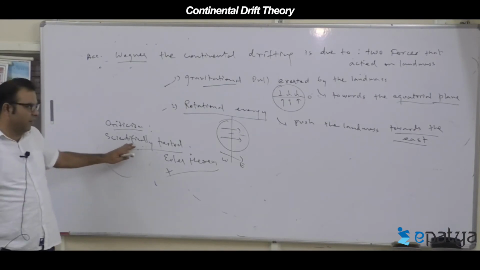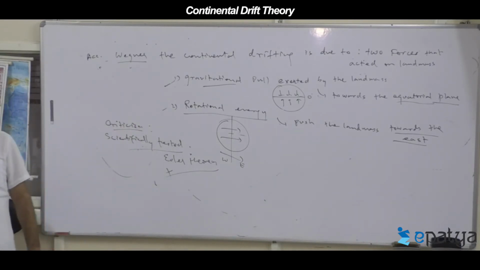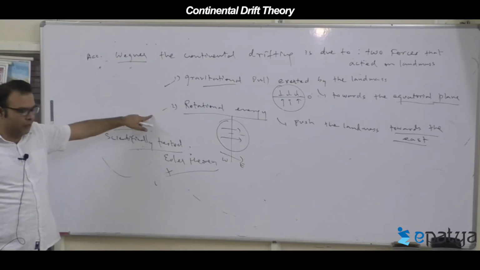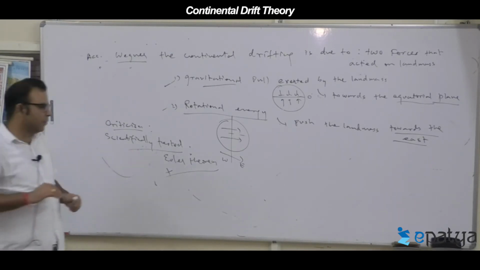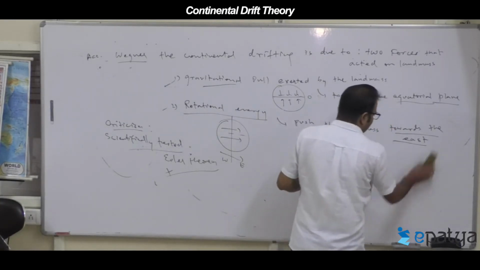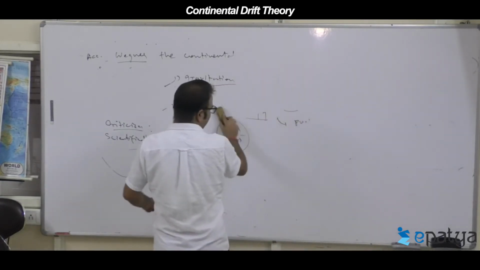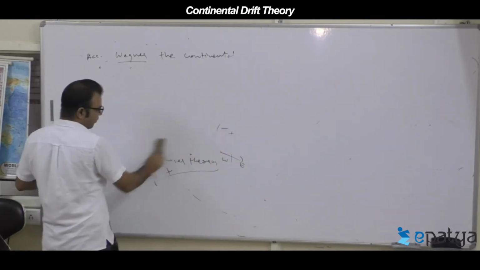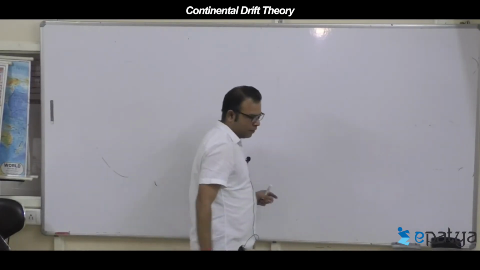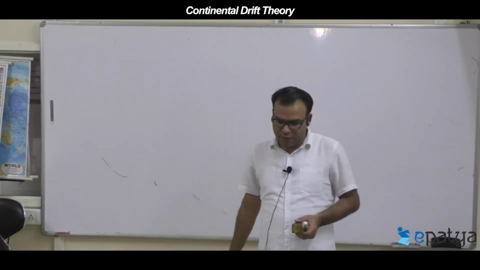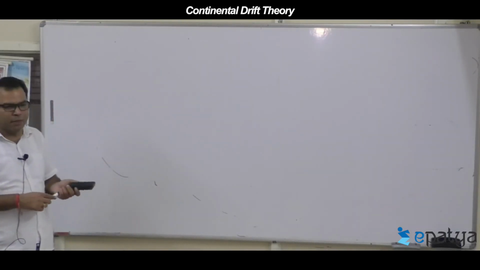Scientifically, gravitational pull and rotational energy are insufficient for splitting, drifting, twisting, and rotating the land masses. This has become the criticism, the biggest problem.